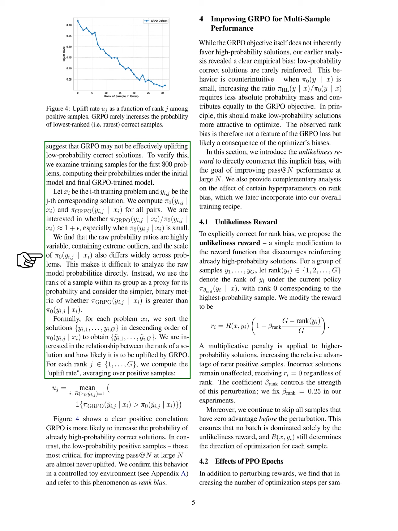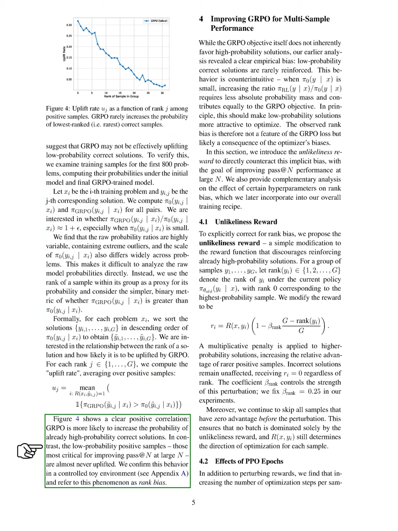Instead, we rank the solutions based on their initial probabilities and use this ranking to assess the likelihood of being uplifted by GRPO. For each rank, we calculate the uplift rate by averaging over positive samples. Our findings show a clear positive correlation. GRPO tends to increase the probability of high probability correct solutions, while low probability positive samples, which are crucial for improving performance at larger N, are rarely uplifted. We confirm this behavior in a controlled environment and label it as rank bias.